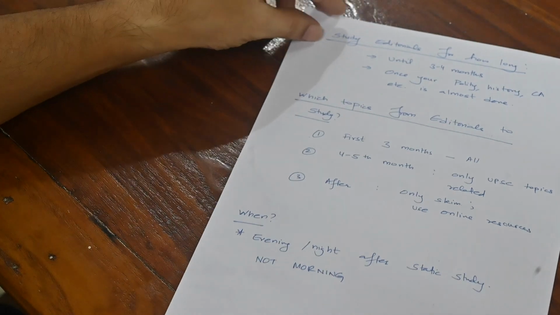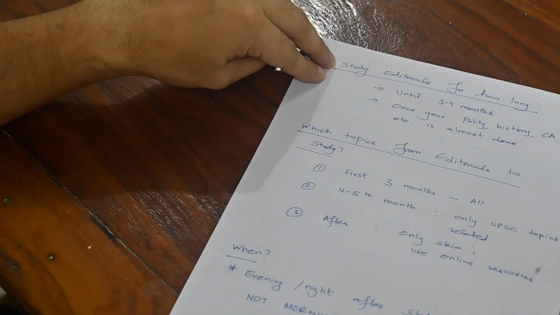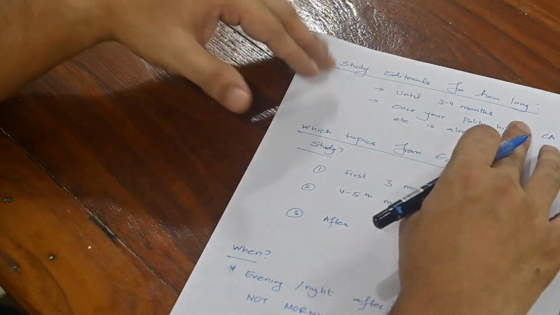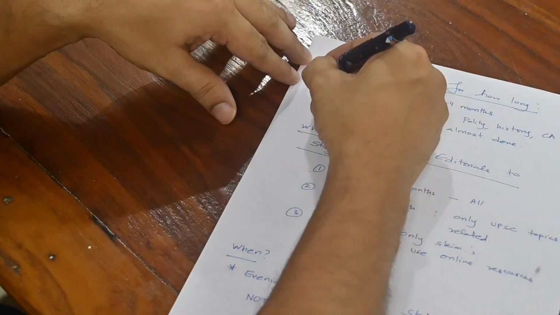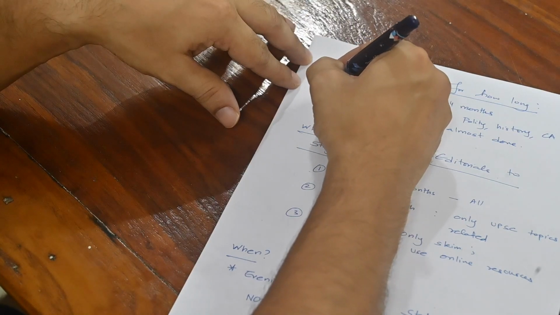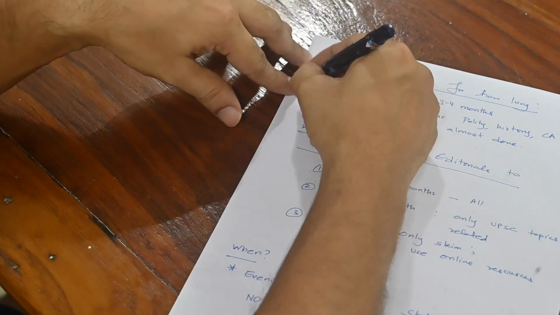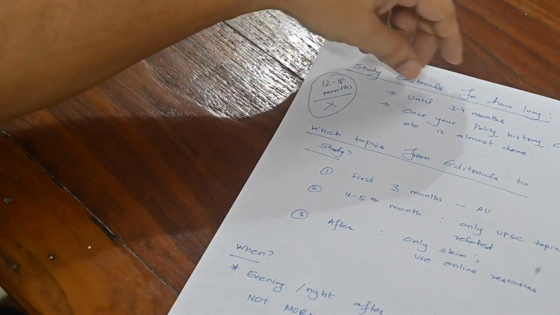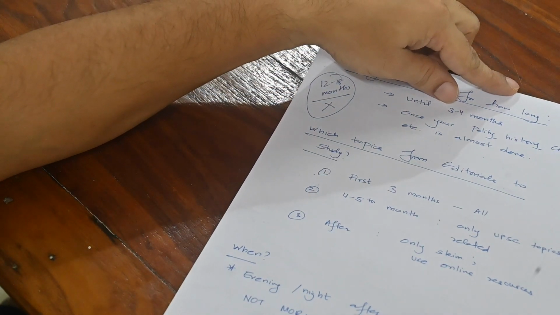Now let us move to the third thing, which is how long should you study the editorial for. Should you study it throughout your preparation, that is all 12 to 18 months? My answer is no. You should not study editorials for all 12 to 18 months. You should only study them for the first 4 months of your preparation religiously.